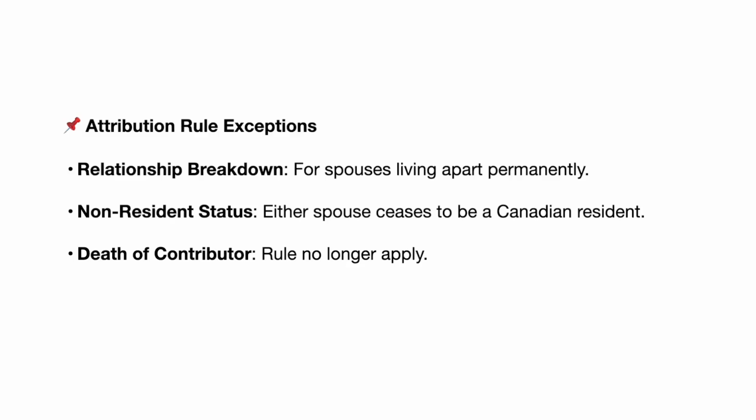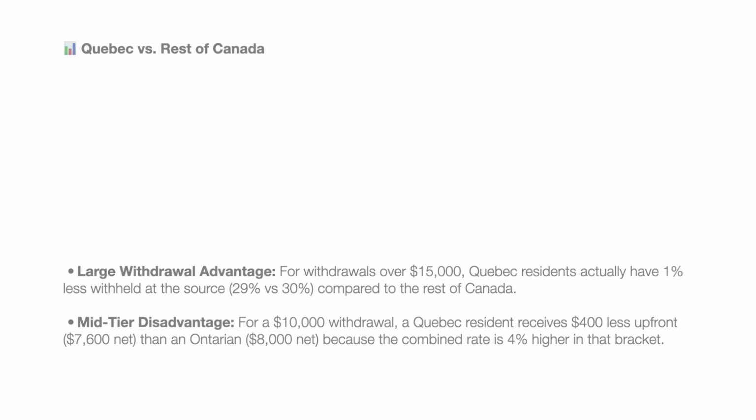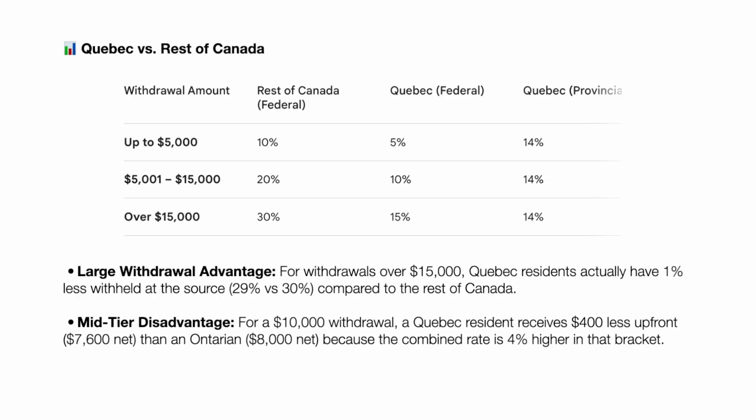When it comes to withdrawing funds, Quebec residents will notice a distinct difference in how taxes are withheld at the source compared to residents in the rest of Canada. In other provinces, financial institutions generally apply a single federal withholding rate of 10%, 20%, or 30% depending on the size of the withdrawal, which serves as a combined prepayment for both levels of government.